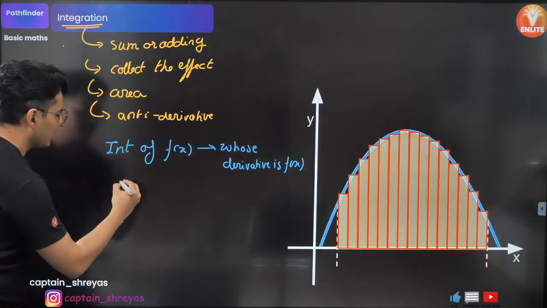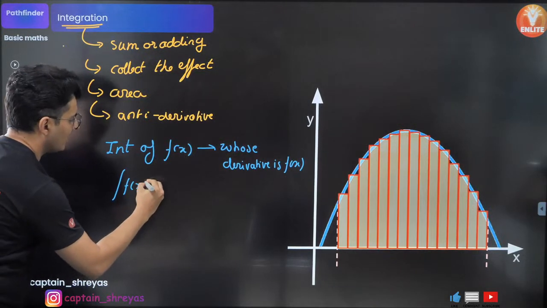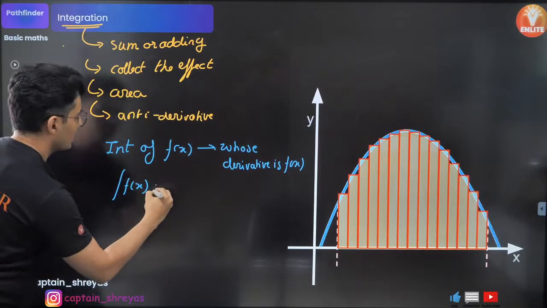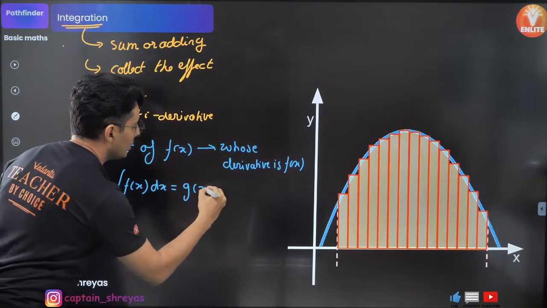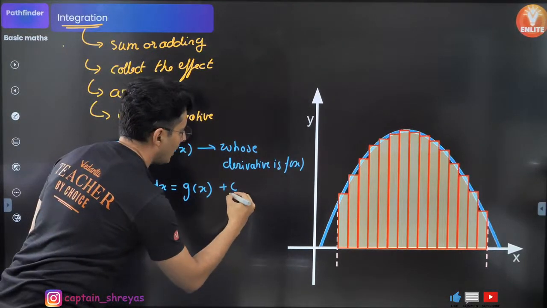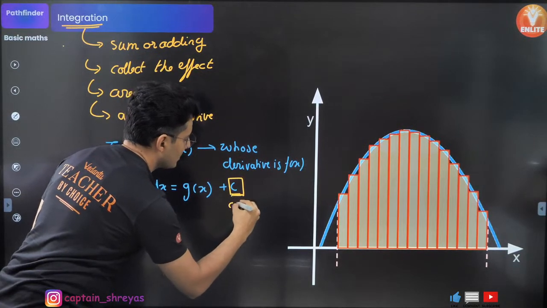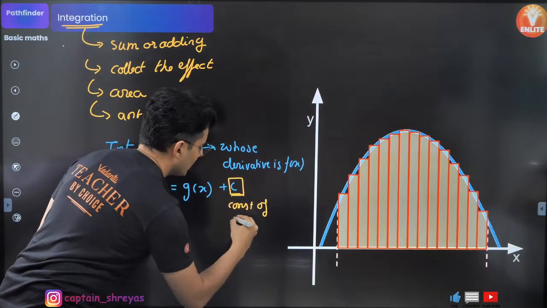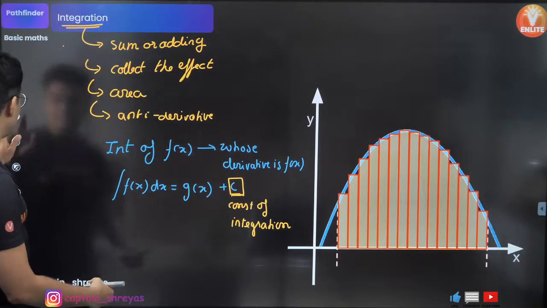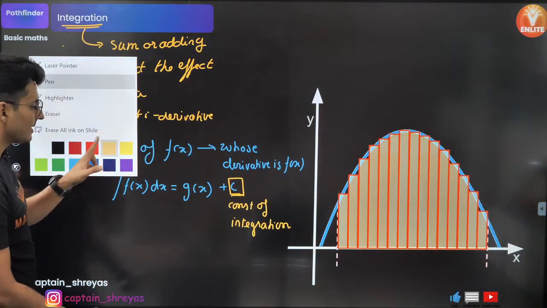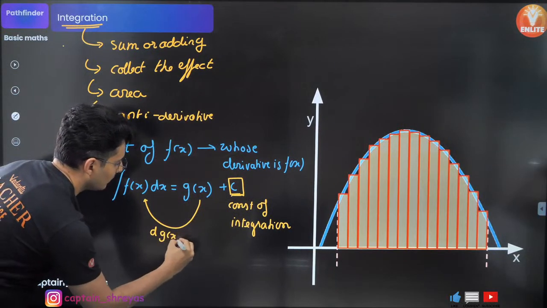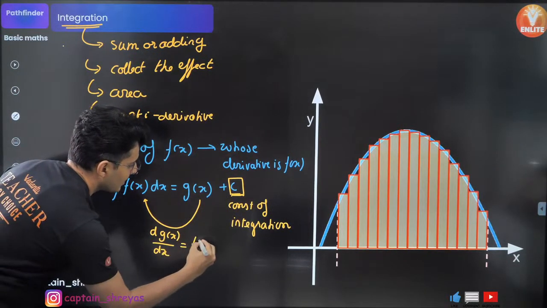So that kind of integration where you just have a function and you're integrating it, you get g of x plus c. This c is called the constant of integration, and this g of x is such that the derivative of g of x with respect to x is f of x.